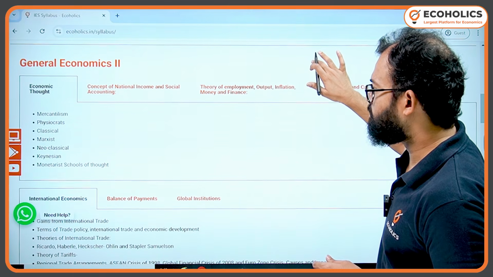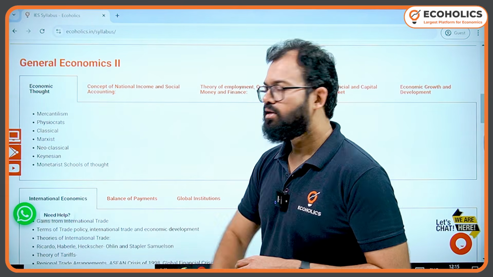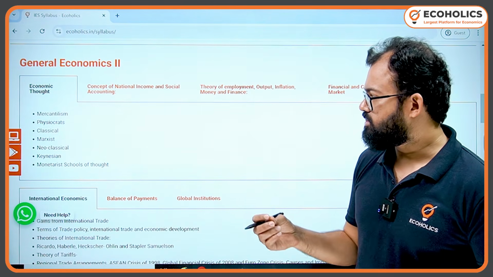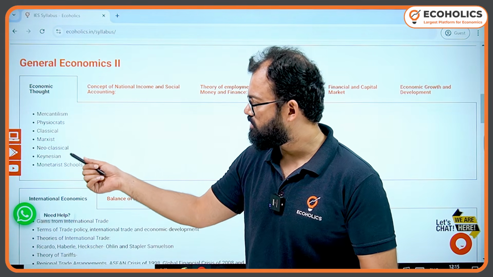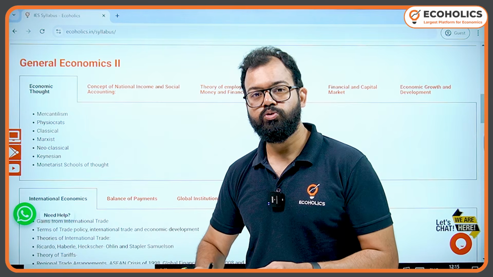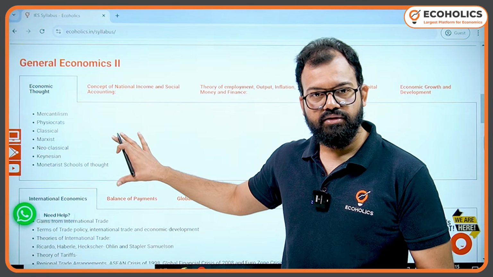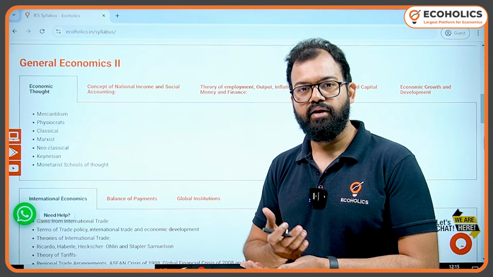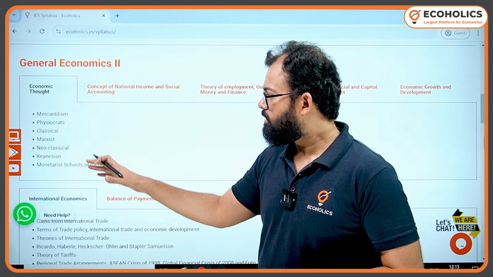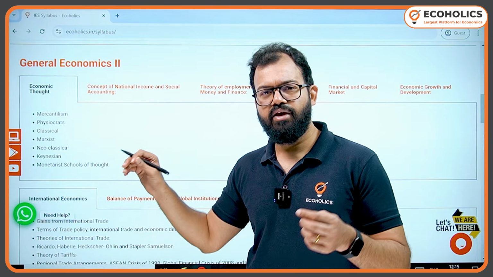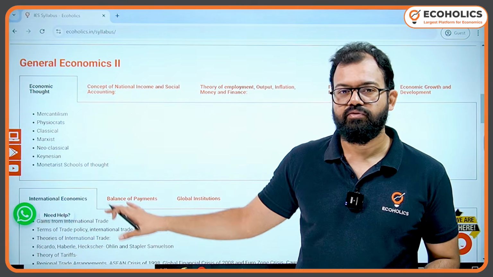Now we'll come to general economics 2. Here you can see in economic thought, there are several theories or ideologies, because mercantilism is an ideology: physiocrats, classical, Marxist, neoclassical, Keynesian and monetarist school of thought. Now what exactly you need to do? You need to cover these concepts. In those concepts you have to write their thinkers, their major contributors towards this ideology, and make notes of that, because every year if you see PYQs, UPSC is asking questions from history of economic thought.